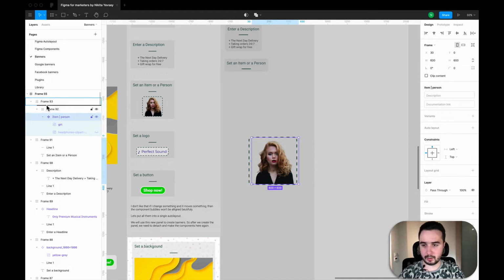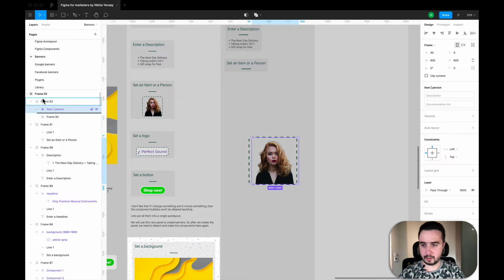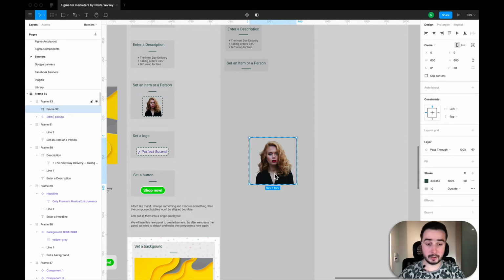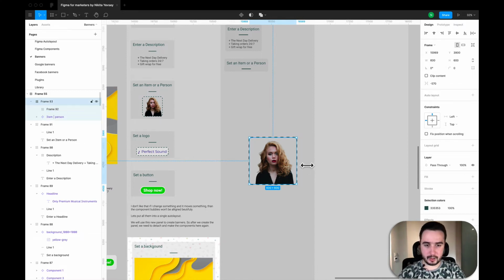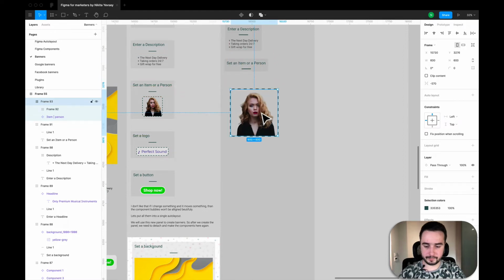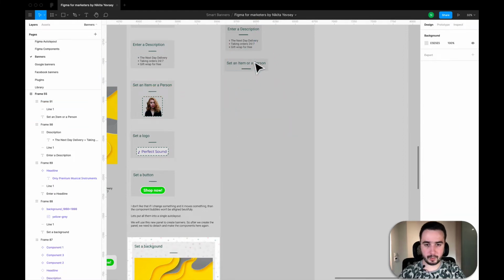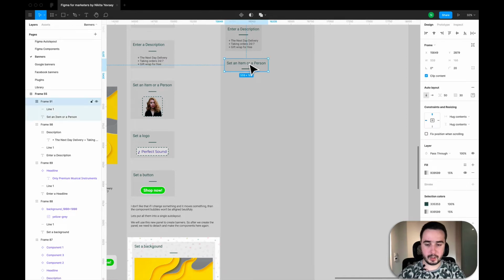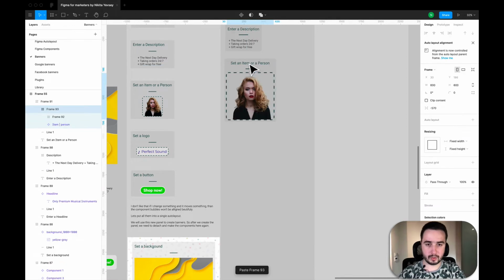I will make it like this. It should be like this, yes. And now we have this frame and we can move it and drag it into our menu like this. Okay, so here we are.